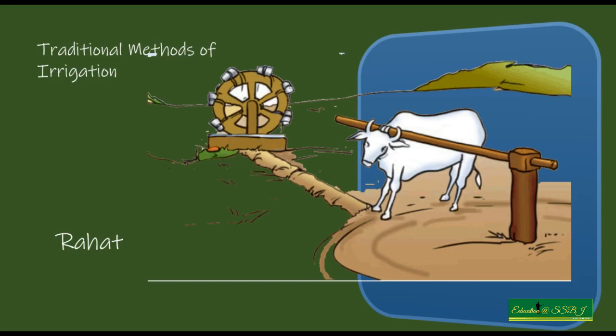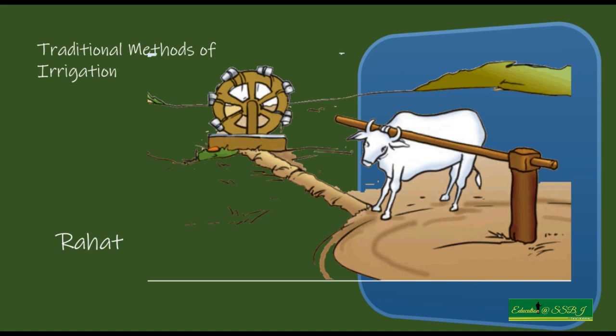So when it rotates, it goes down and reaches the surface of the water, goes inside the water and collects the water and comes up. The whole process was to be done by using animals, and sometimes humans used to rotate also.